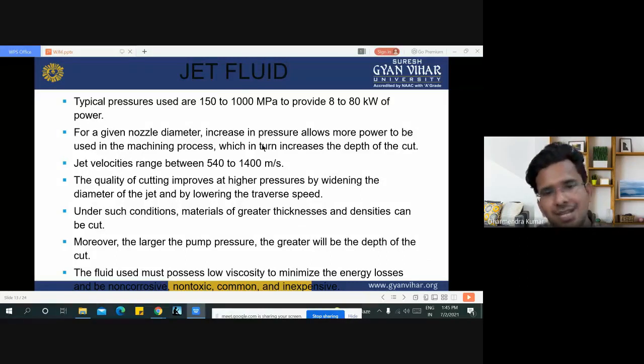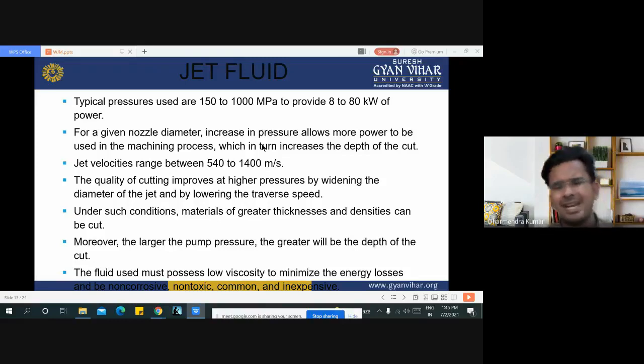Jet velocities range between 540 to 1400 meters per second. The quality of cutting improves at higher pressure, by widening the diameter of the jet and by lowering the traverse speed. Under such conditions, materials of greater thickness and densities can be cut. Moreover, the larger the pump pressure, the greater will be the depth of cut.